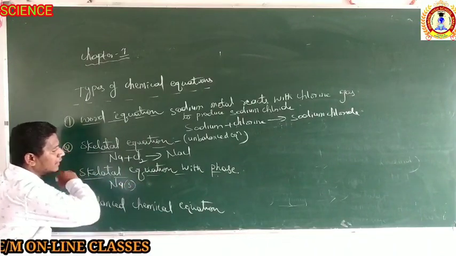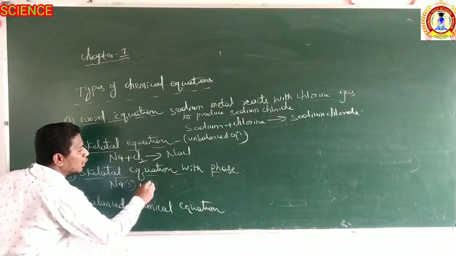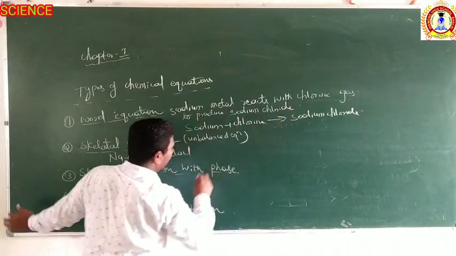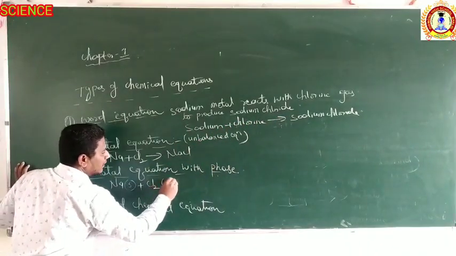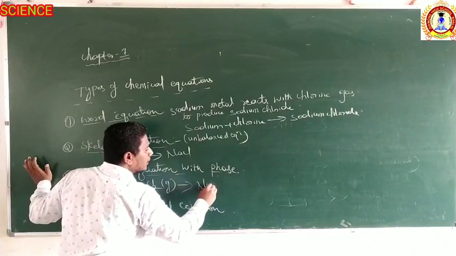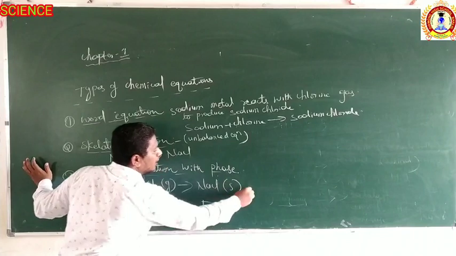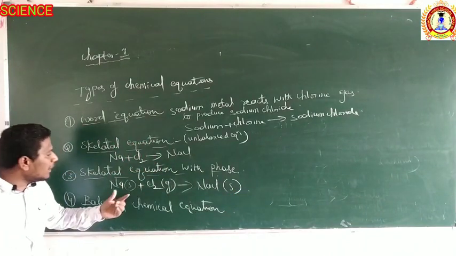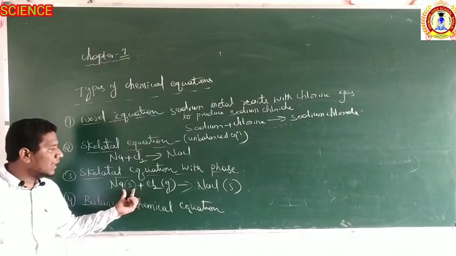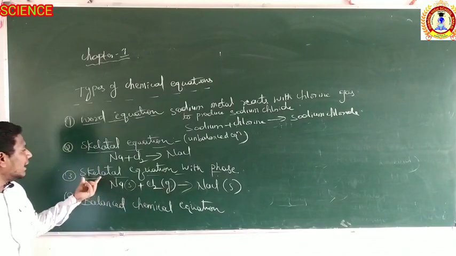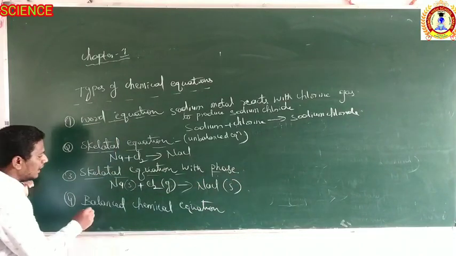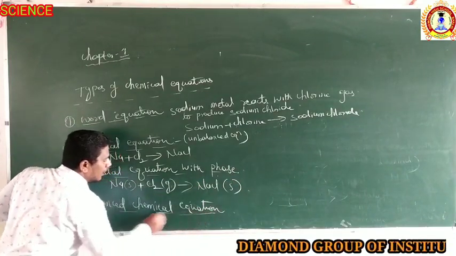Then it reacts with chlorine. Chlorine is a gas. They form sodium chloride, again a solid. If you are representing the substances with their physical states, that is known as the skeletal equation with the phase.